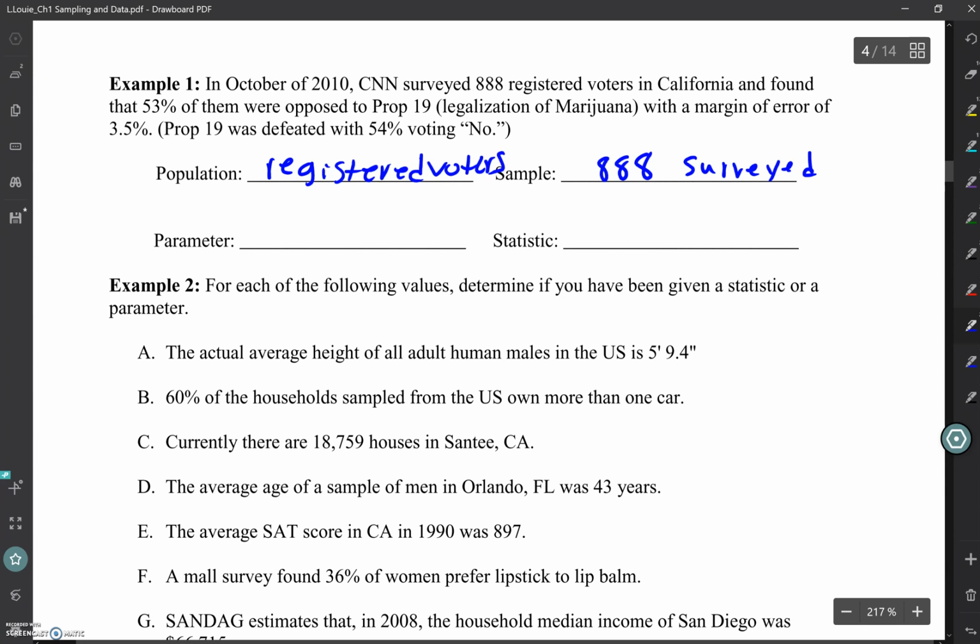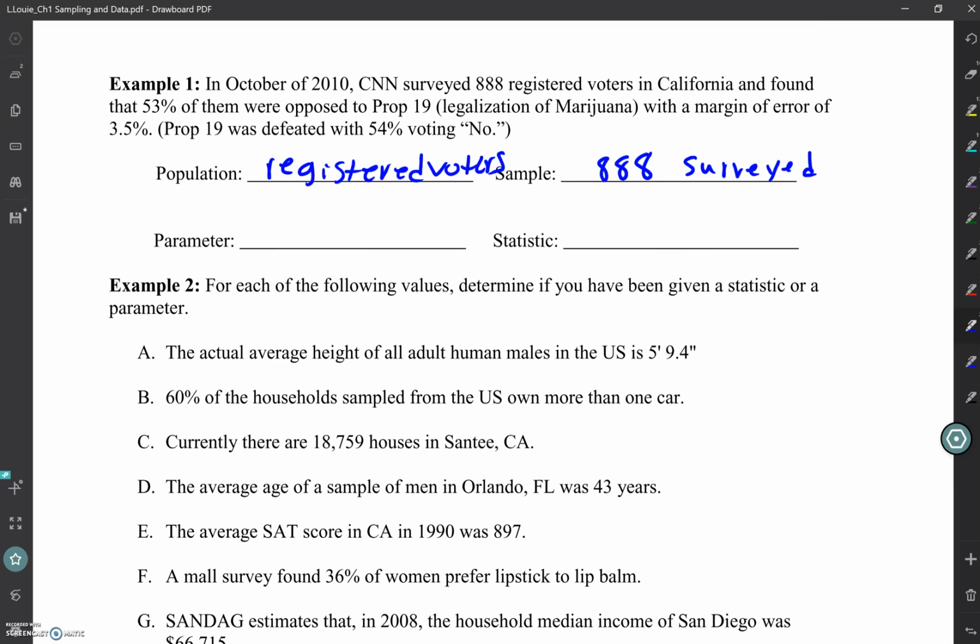All right, now we've got some different numbers. We've already decided that 888 is our sample size. I'm going to throw 3.5% out. That is another number that we are going to look at a little bit later on, but not right now. So I need to decide, is 53% or 54%? Which one of those is the parameter and which one of those is the statistic?